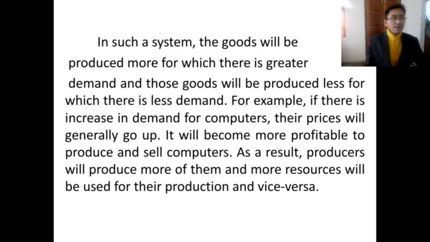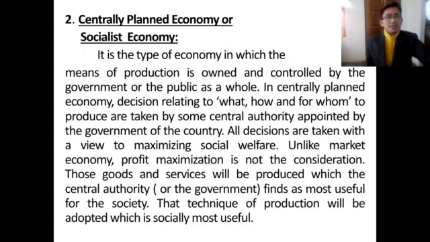All right, and the next system will be the centrally planned economy, which we call the socialist economy. It is the type of economy in which the means of production are owned and controlled by the government or the public as a whole. So in a centrally planned economy, decisions relating to what, how and for whom to produce are taken by some central authority appointed by the government of the country.